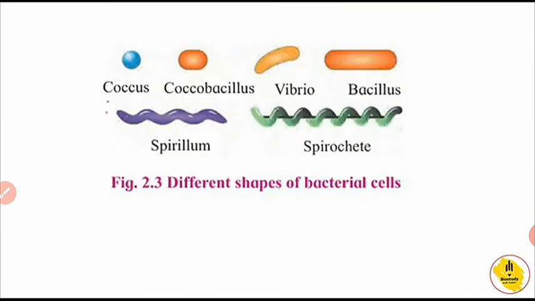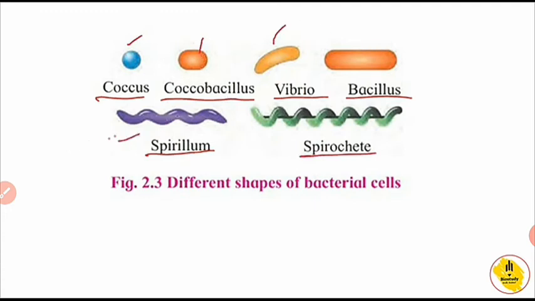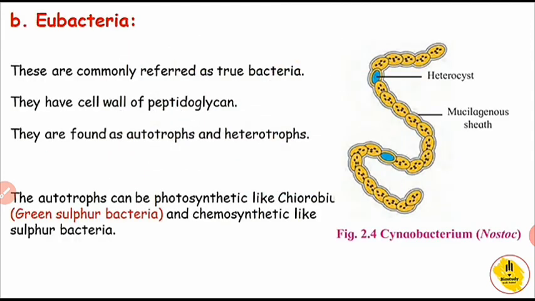On the basis of their shapes, rounded shape coccus, rod shape, spiral shape, comma shape or kidney shaped, they are differentiated into these types of bacteria. Rounded is called coccus, spiral is like spirillum. These are the different shapes of the bacterial cell, known as coccus, coccobacillus, spirillum.